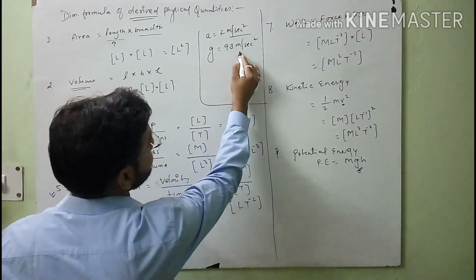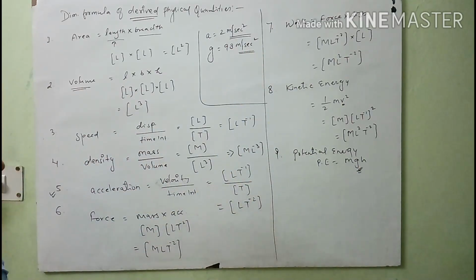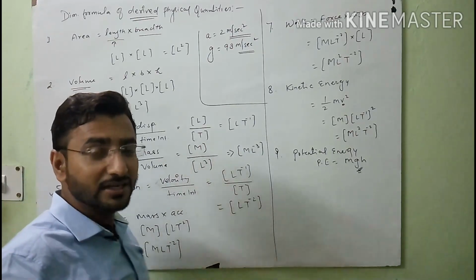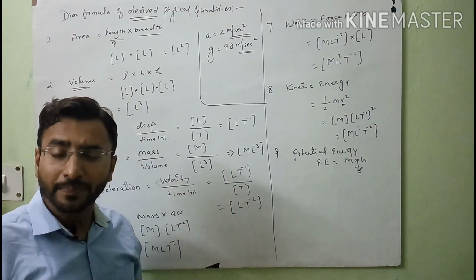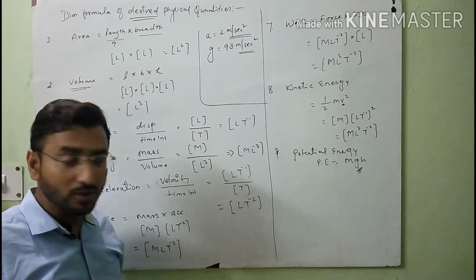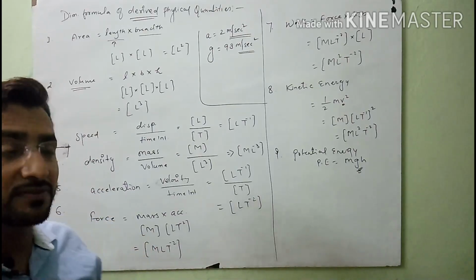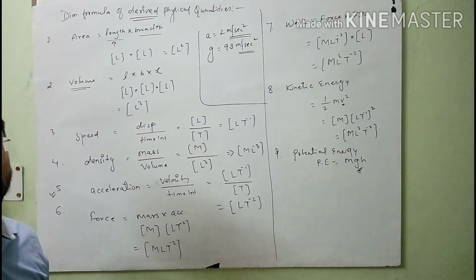So in both cases you will observe that the SI unit of a, which is our linear acceleration, and g, which is our vertical acceleration or acceleration due to gravity, is the same. So it means the dimension formula will also be the same. These are some small points which are very helpful when you are calculating the dimension formula of any physical quantity.